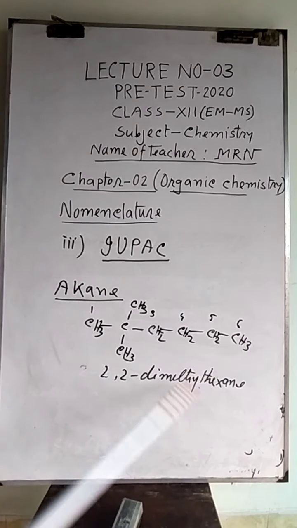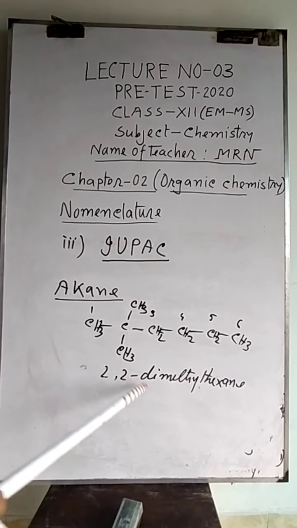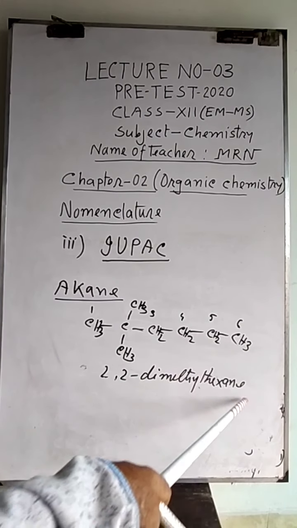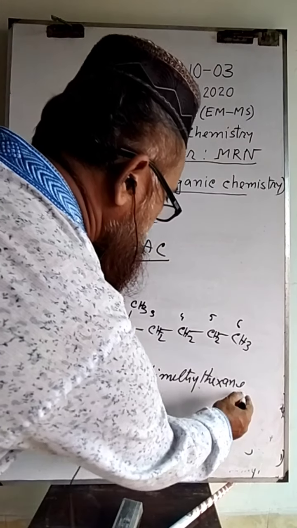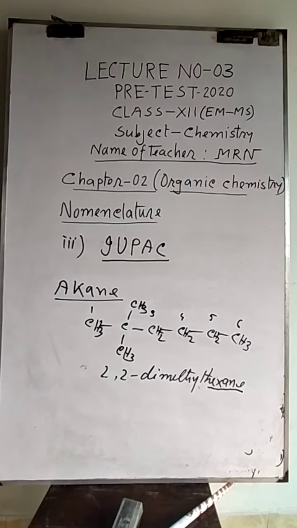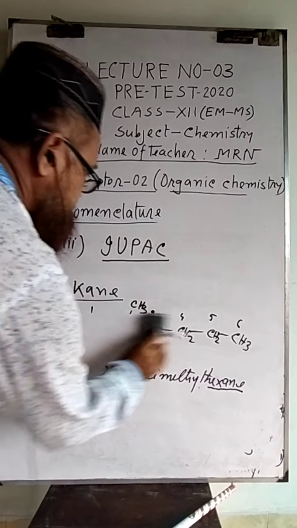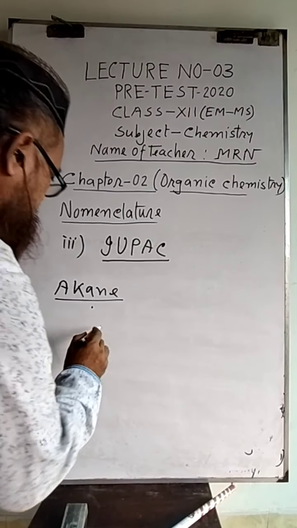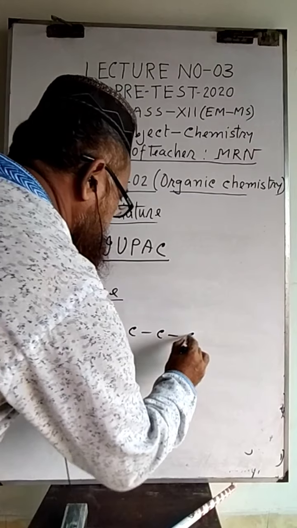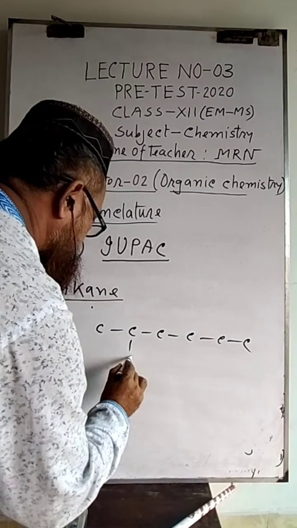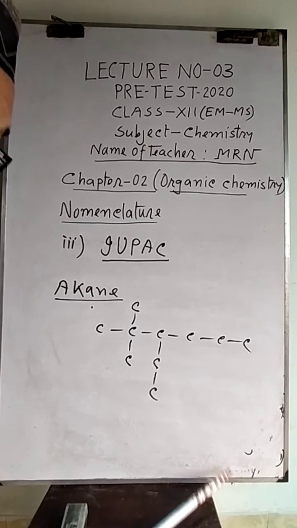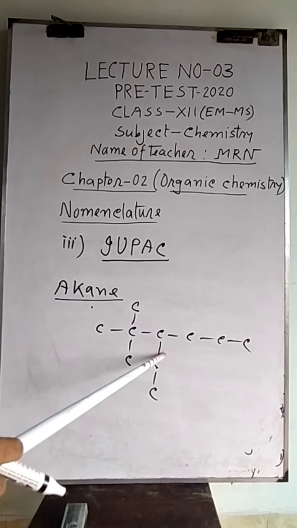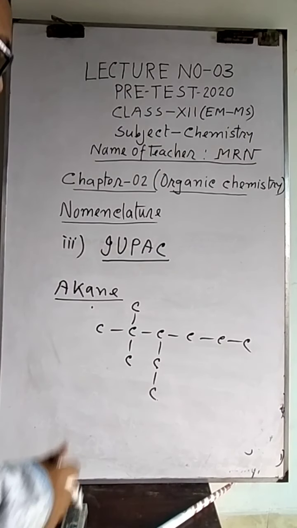Now the name of this example is 2,2-dimethyl, and the whole chain is written in the last position, hexane. Hexane is the main chain of the branched alkane. Another example: there are different kinds of branches. Here two kinds of branches, methyl and ethyl. Now what is the name of this one?